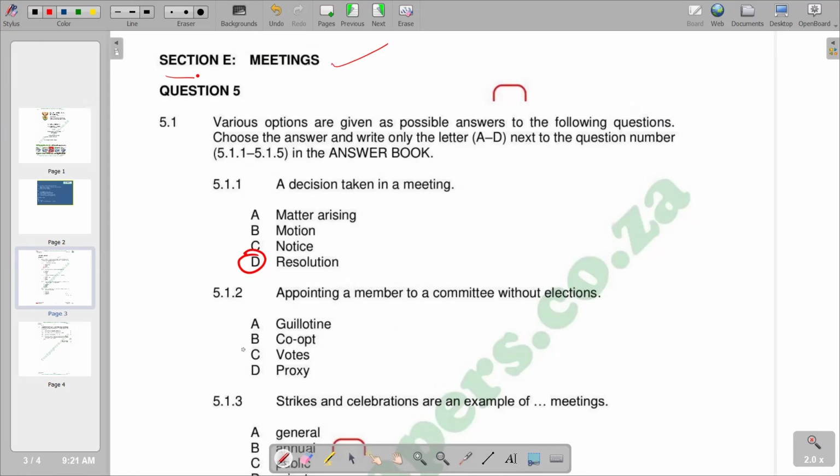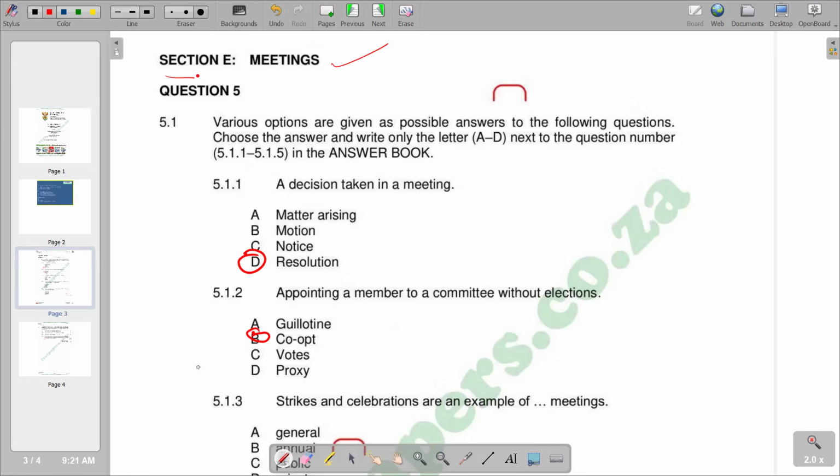You see that the correct response that we have is co-opt. Remember, to co-opt is to appoint to membership of a committee or other body, obviously by invitation of the existing members. So when there is an appointment that is taking place by invitation, it is to co-opt. So that's the correct response that we have there.